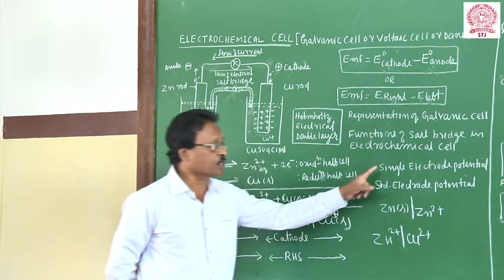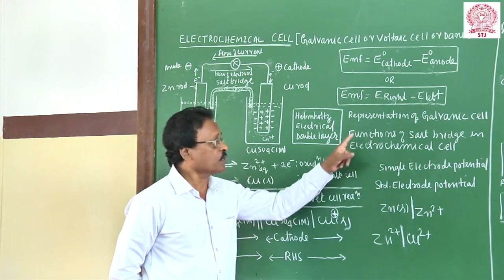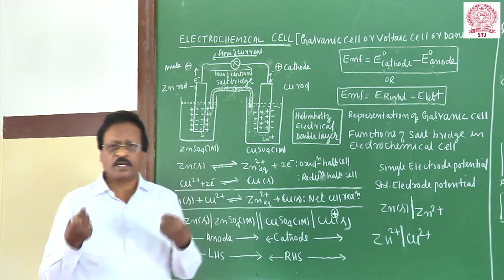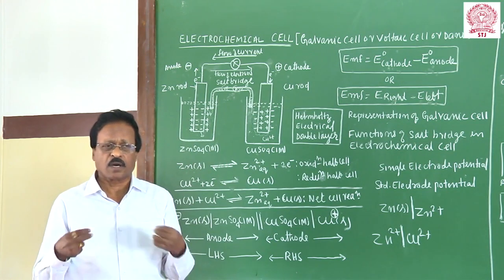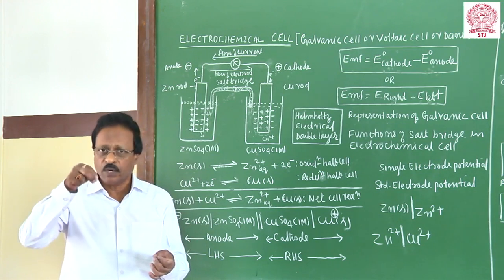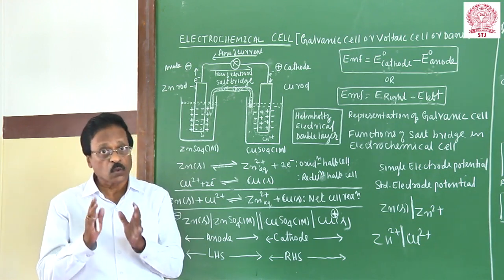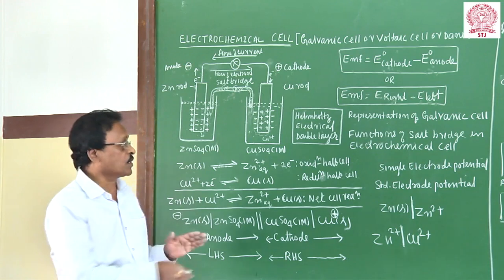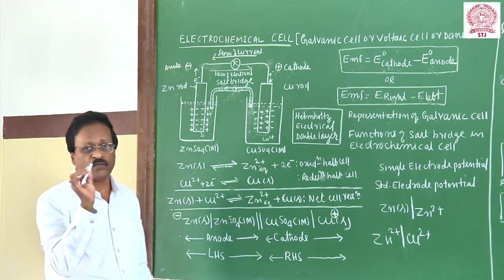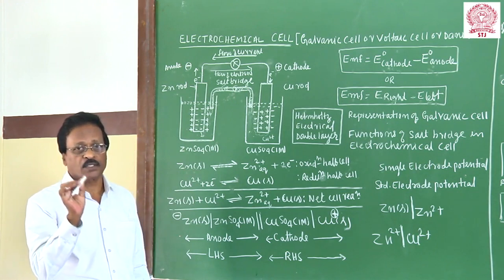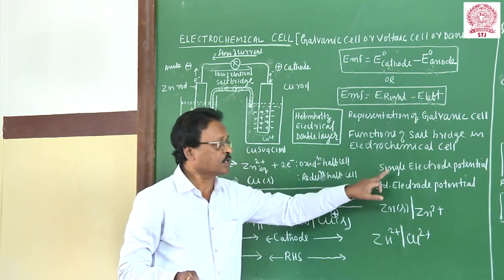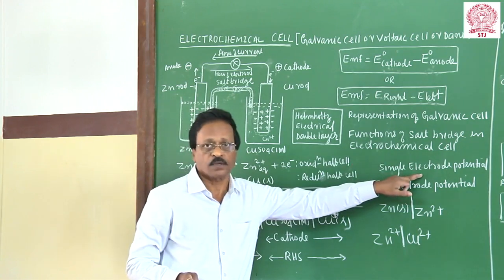I have given the single electrode potential. Then what is the function of the salt bridge, and what is the electrical double layer? Whenever any metal rod, zinc rod, copper rod, iron rod, aluminum rod, is dipped into a metallic salt solution carrying its own ions, at the interface of the metal and the solution, a small potential is developed there. That potential is called a single electrode potential.